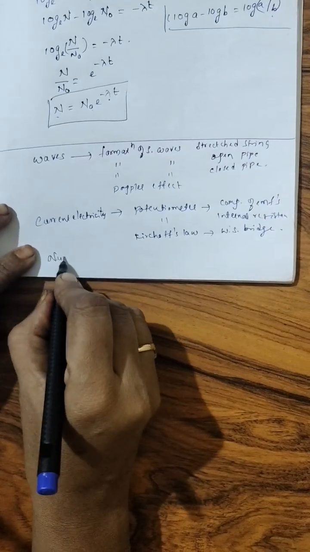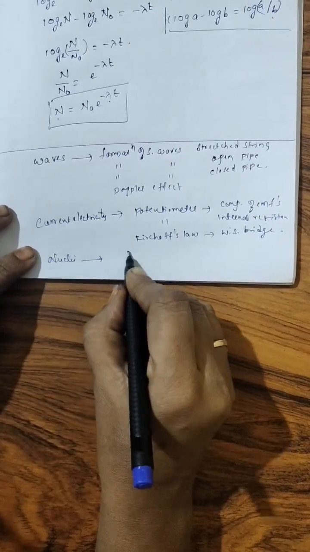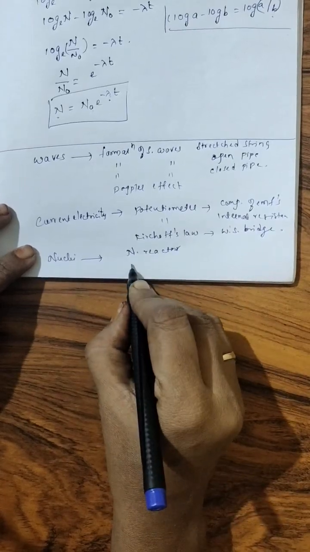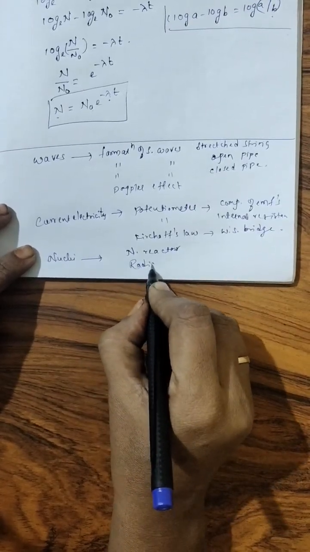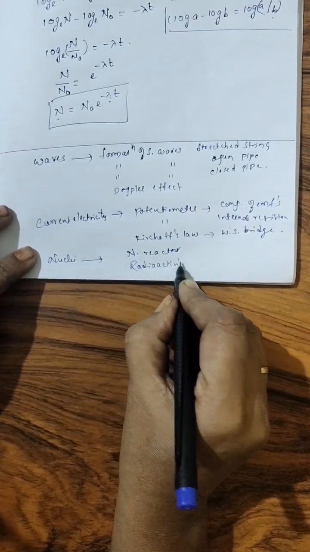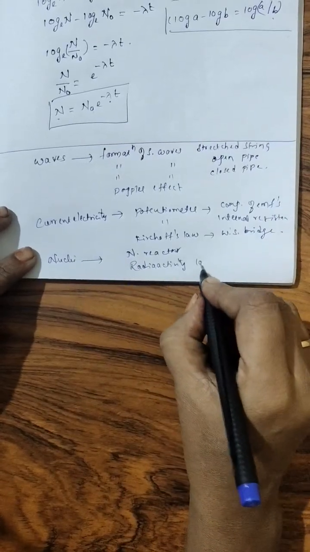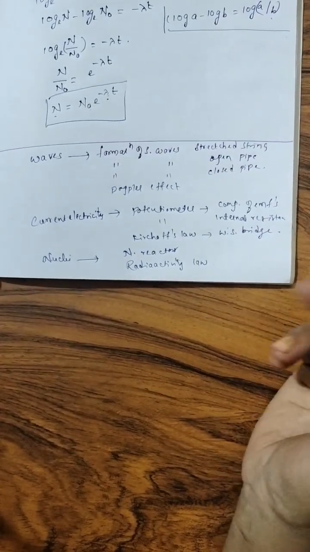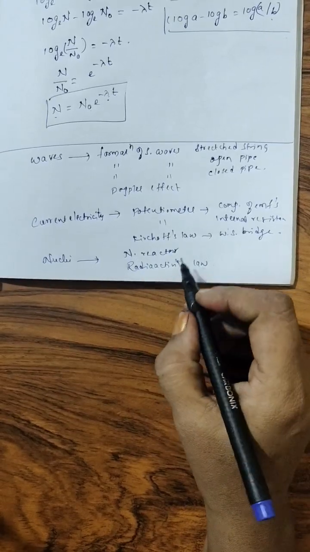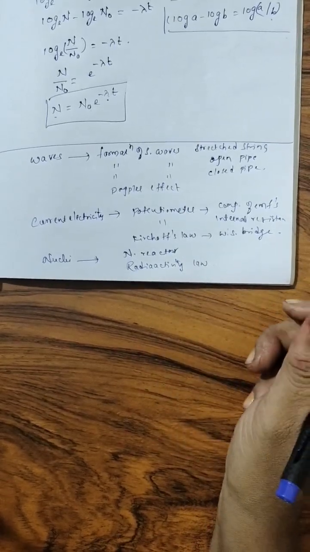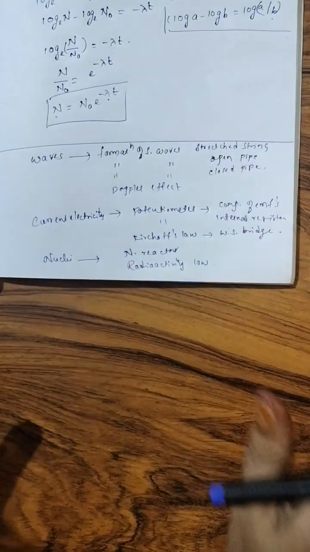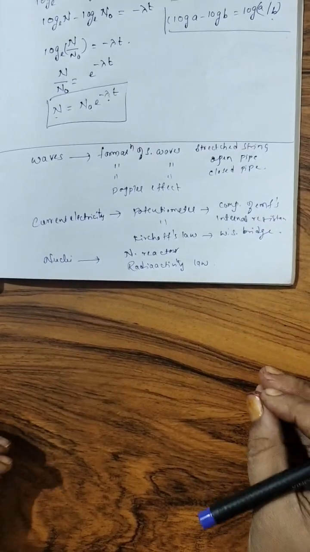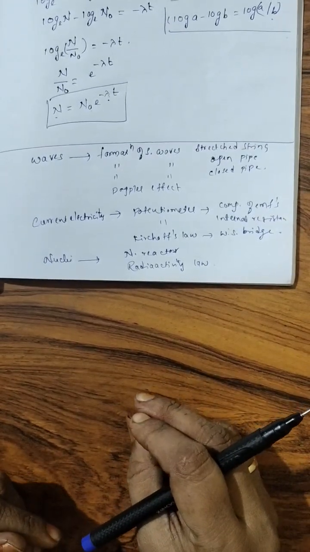And from nuclei, the important questions are nuclear reactor or generator and radioactive law. Even we have stellar energy and mass defect also. In some question papers, they even asked stellar energy and mass defect also. So these are the important questions. So focus more on these important questions.